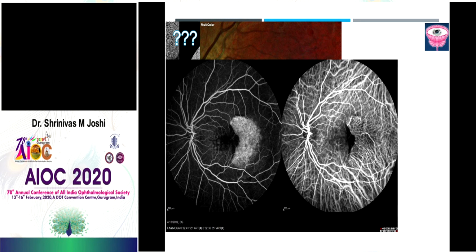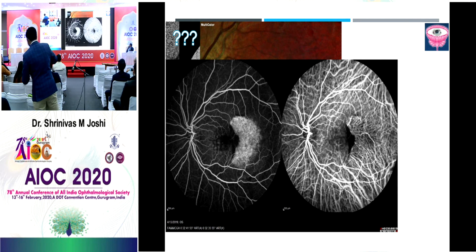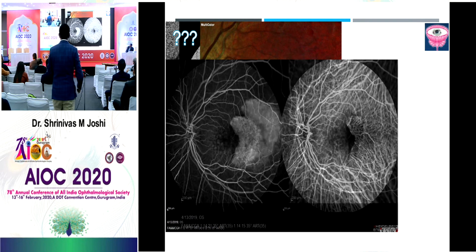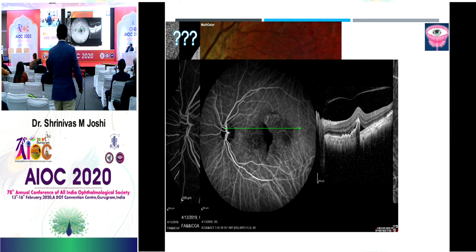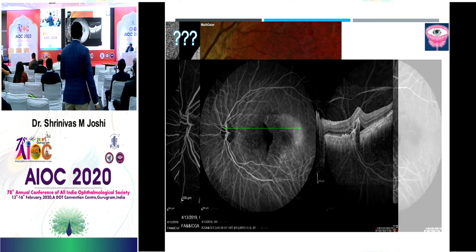Whereas here you see adjacent hyperfluorescence due to window defect because there is no RPE there. You see the choroidal fluorescence. Whereas in case of ICG, since there is no RPE, you can see the choroidal vasculature very nicely and neatly here. So this is nothing but an RPE rip. The OCT also shows the discontinuity of the RPE. There is a tear in the RPE.